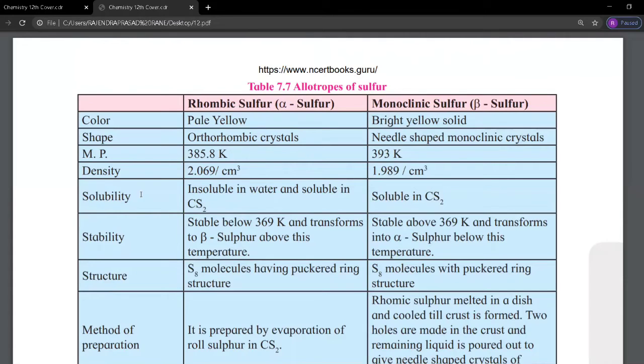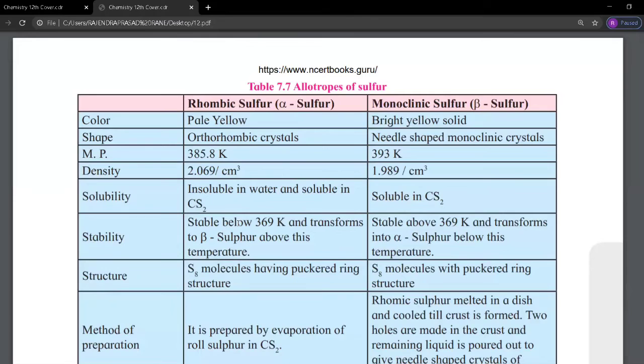The next point is solubility. Alpha sulfur is insoluble in water and soluble in carbon disulfide. Beta sulfur is soluble in carbon disulfide. The next point is stability.